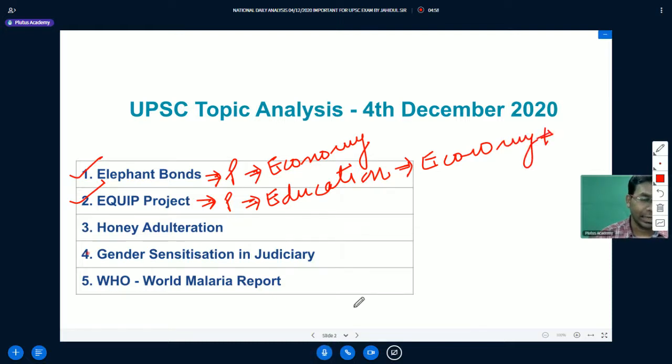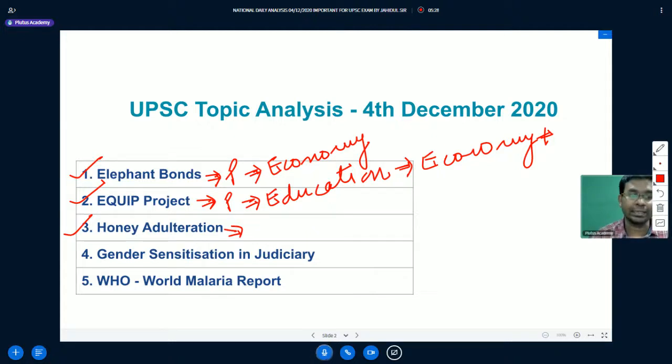Then we will talk about the next topic, which is honey adulteration. Recently, the Centre for Science and Environment conducted a research analysis on various kinds of branded honey products being sold in Indian markets, and they found that out of 15 branded honey products, 10 to 12 were adulterated with some kind of sugar syrup.